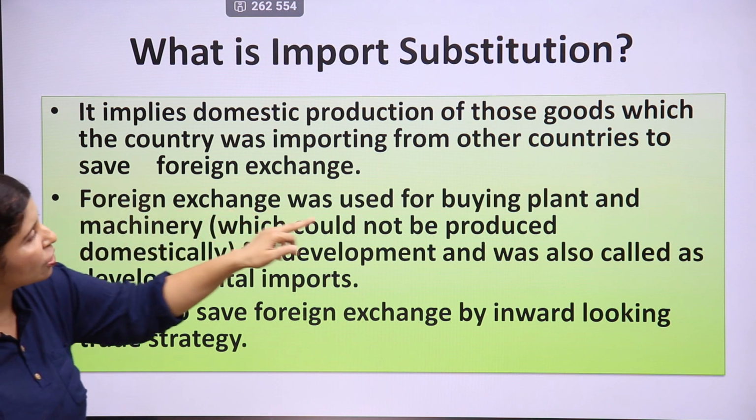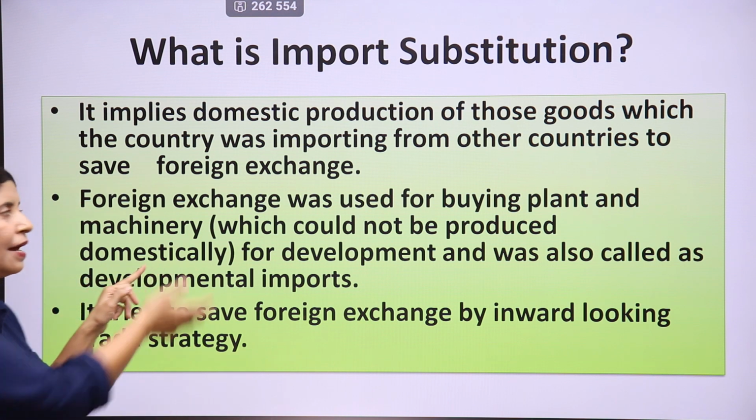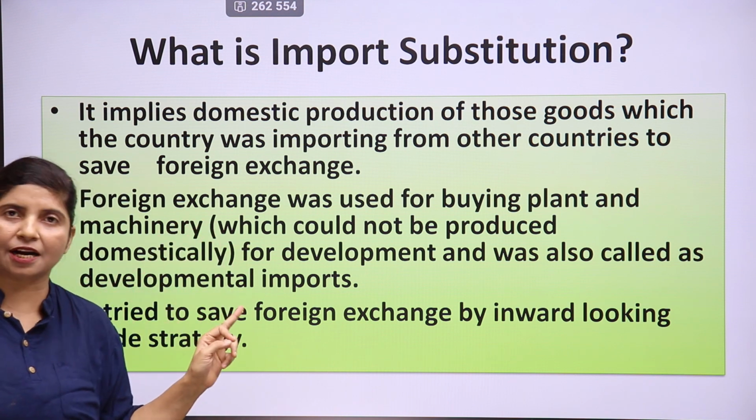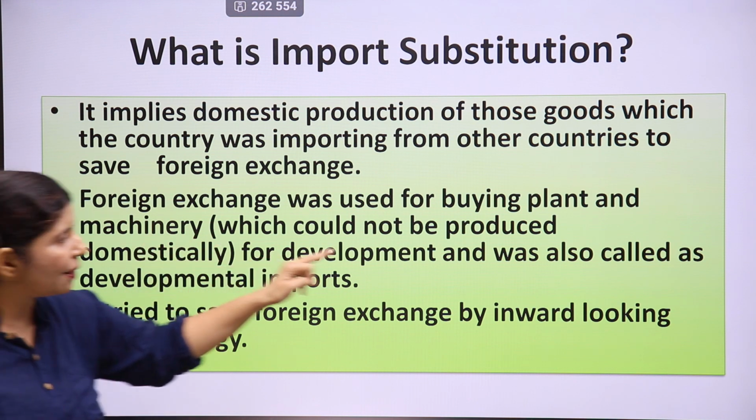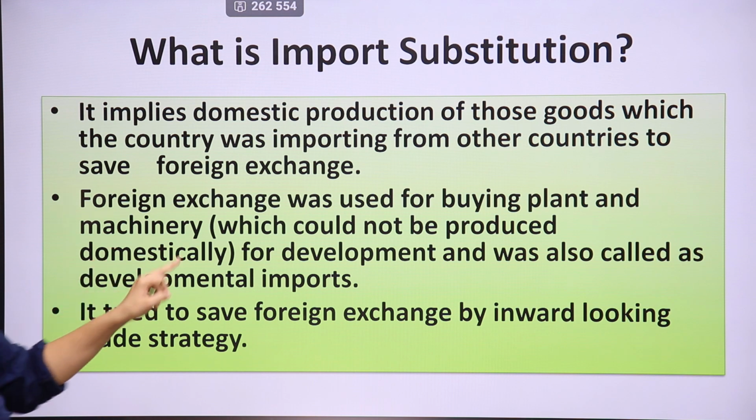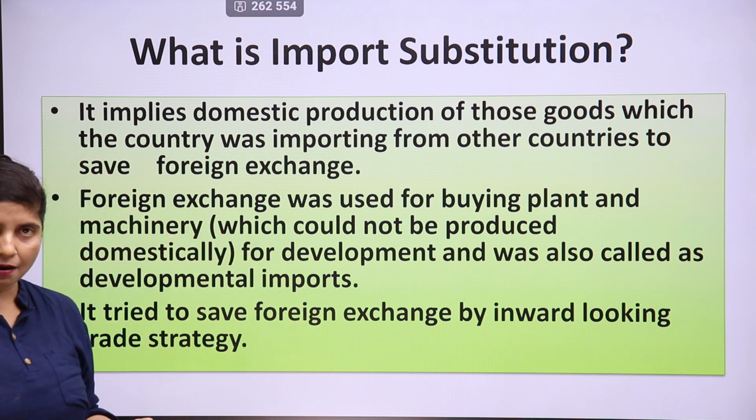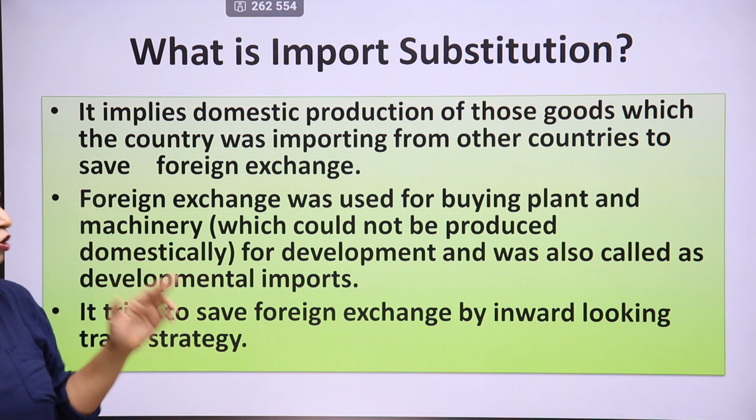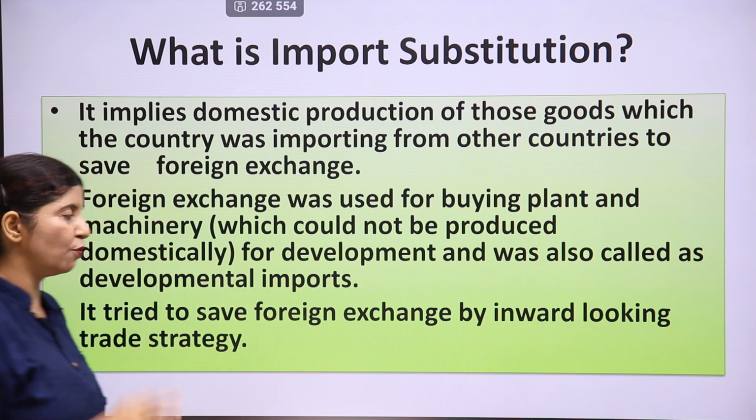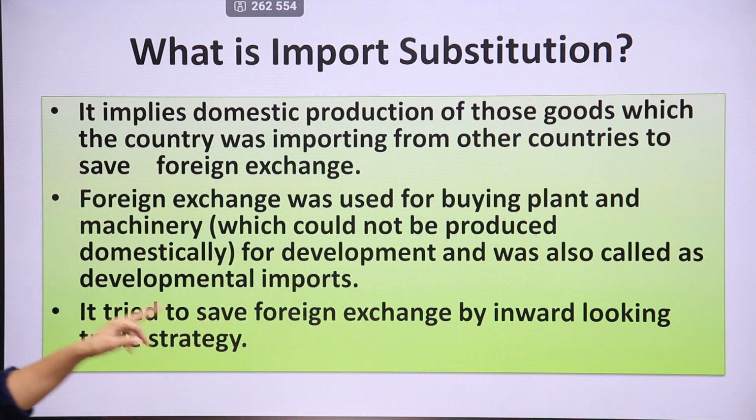Then foreign exchange was used for buying plant and machinery which could not be produced domestically. Just like I can't produce a laptop, India could not produce some of the sophisticated, large scale machines, so it was importing them from outside for development, and these were also called developmental imports. So the investment which was made by India on buying industrial machines from outside nations was known as developmental imports. It tried to save foreign exchange by an inward looking trade strategy.